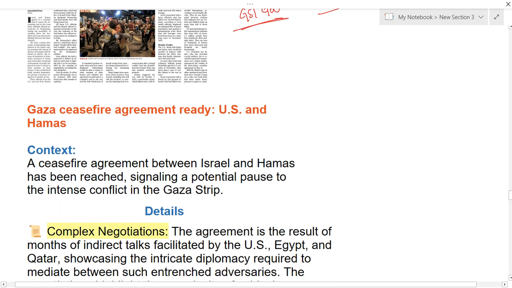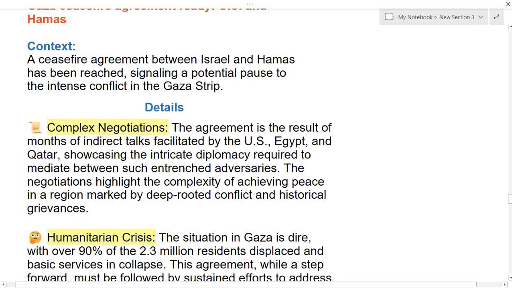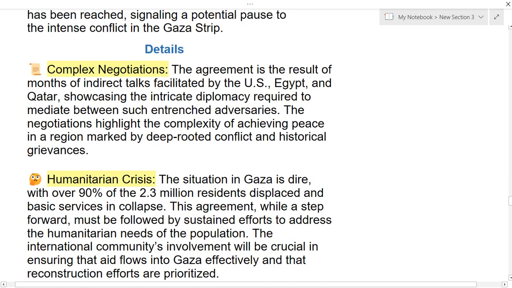So if you see the context, it says that a ceasefire agreement between Israel and Hamas has been reached. Okay, finally, at last, we are going to have a ceasefire agreement. If you see some important points highlighted in this article, the first one is that this agreement is the result of indirect talks, and these indirect talks were facilitated by the US, Egypt, as well as Qatar. These three countries showed a lot of interest.